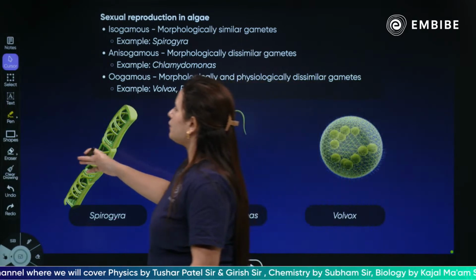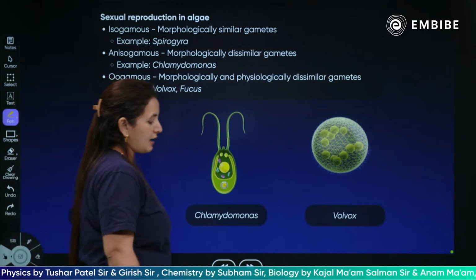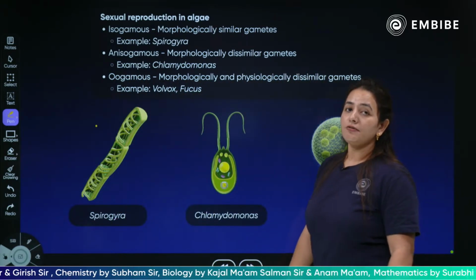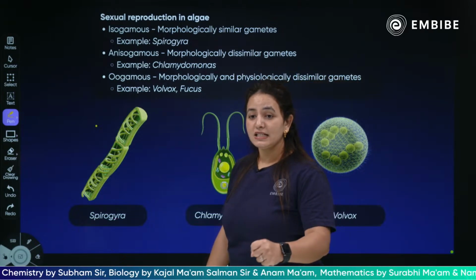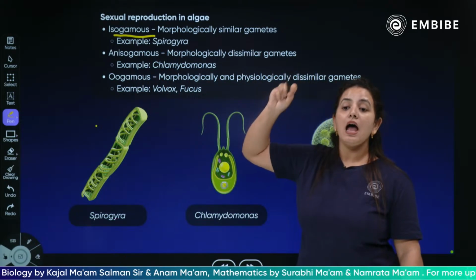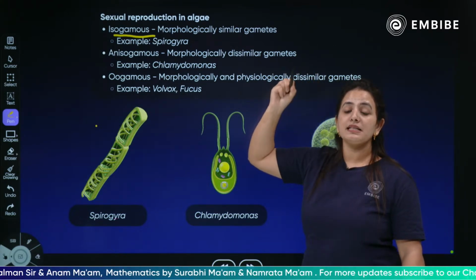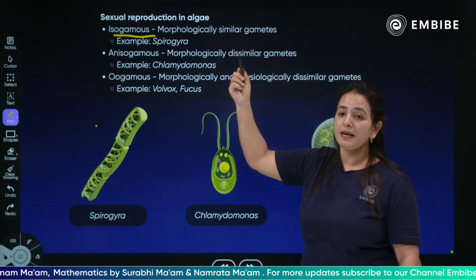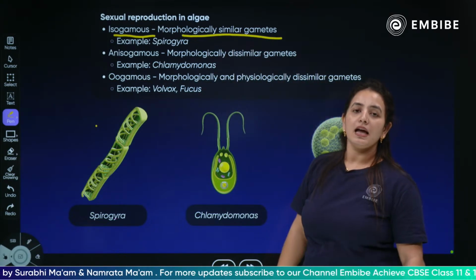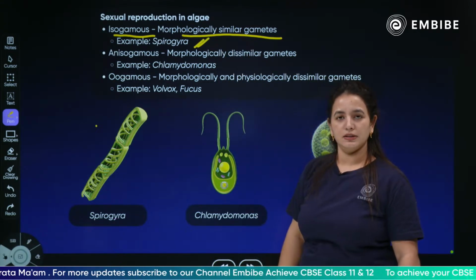Children, the reproduction takes place by gametic fusion, and there are three ways where the fusion takes place. What is the meaning of isogamous? Iso means same. Isogametes means same gametes, which are morphologically similar gametes, and this kind of gametes is found in Spirogyra.